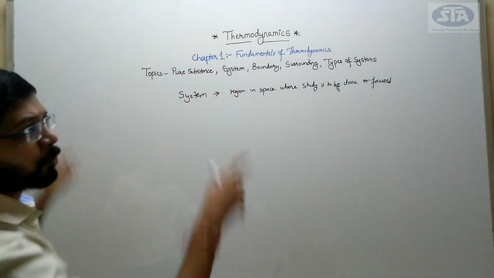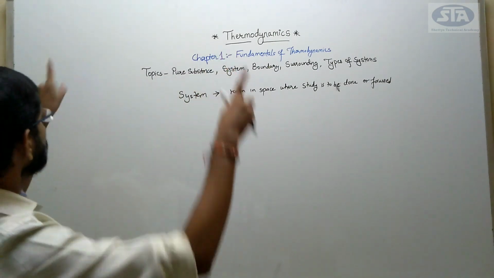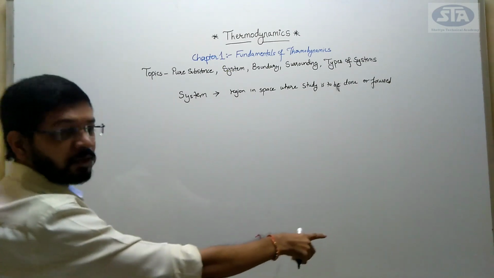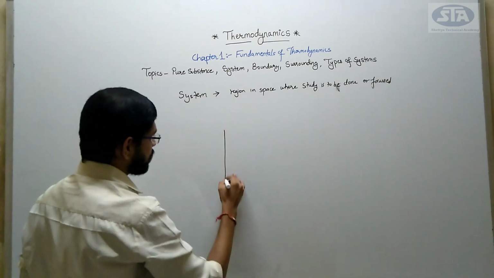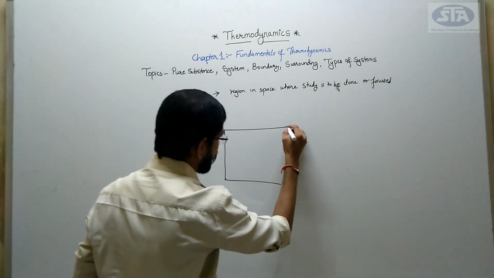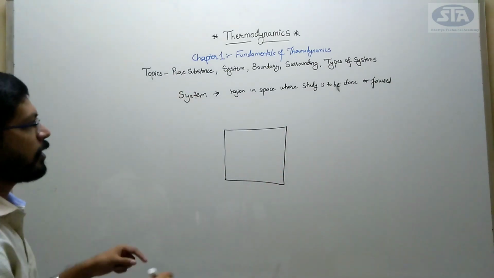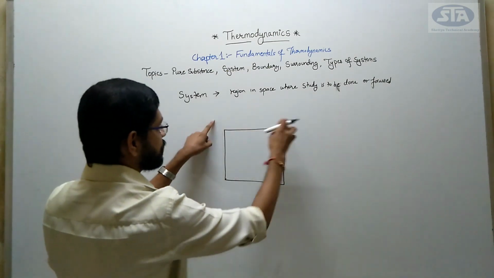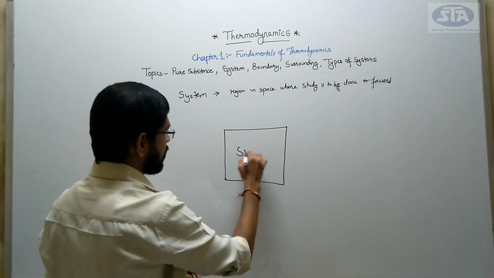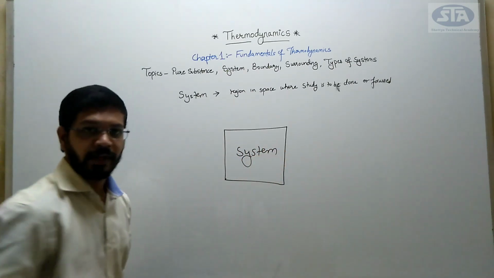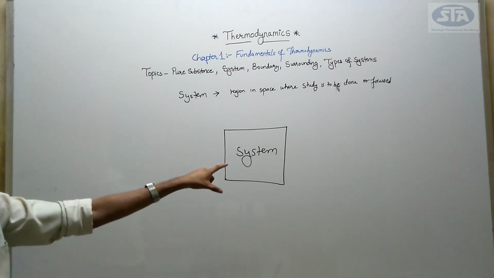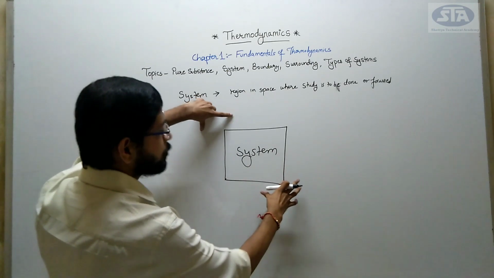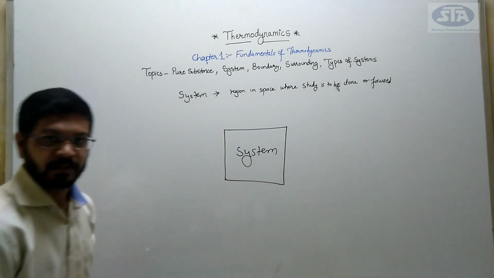Consider this my whole blackboard. This is a space, right? This is a space where I can write anything in this corner, in that corner, right? Consider this block which I am drawing. In the whole blackboard, if I want to focus my camera only on this section, then only this portion is nothing but my system. Right? Understood? What is my system? In the whole space, I am focusing on something that I have to study. That is nothing but my system.